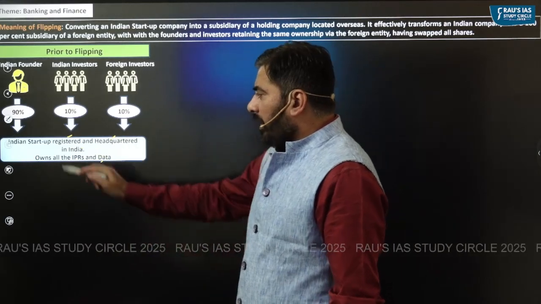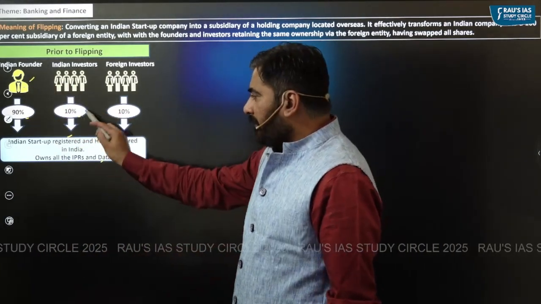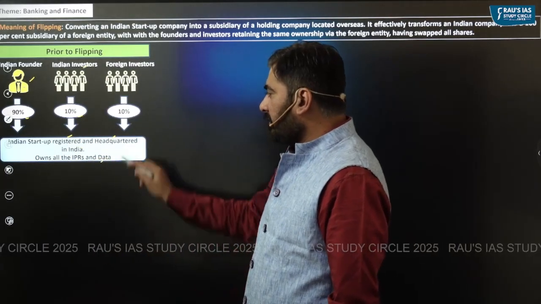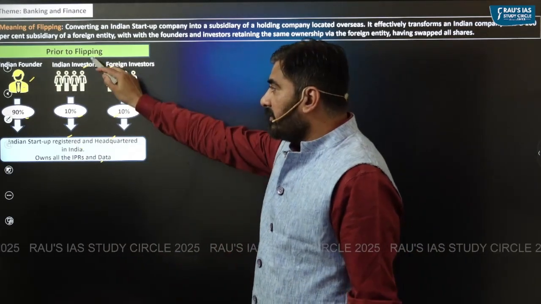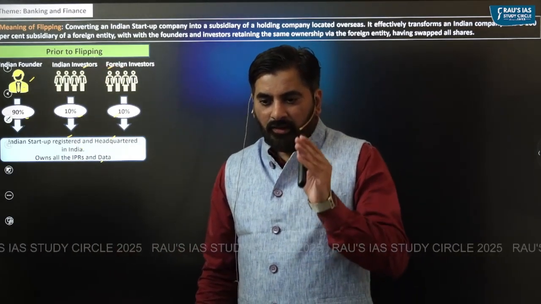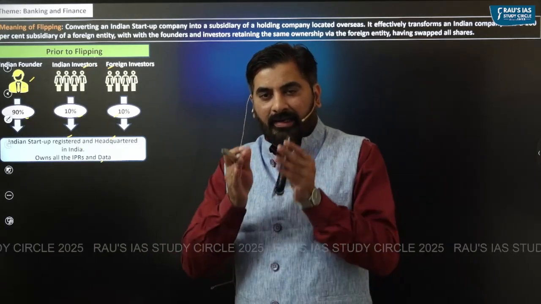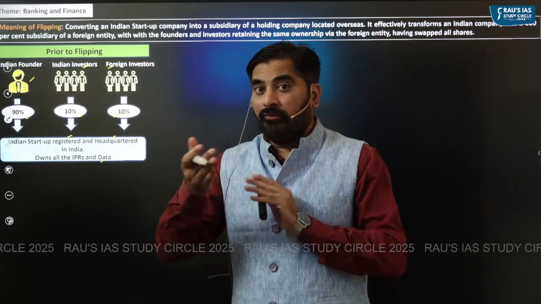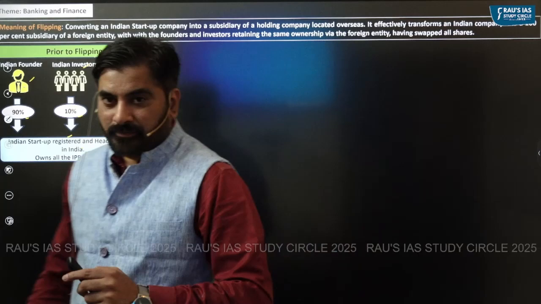In this startup, you have 90% ownership of an Indian founder, 10% ownership of Indian investors, 10% ownership of foreign investors. This is prior to flipping. So this Indian startup is a wholly owned company registered and headquartered in India prior to flipping, right? Let's see what happens during flipping now.